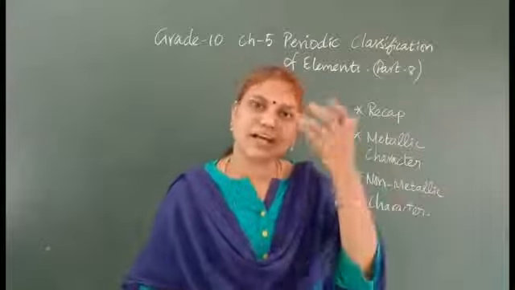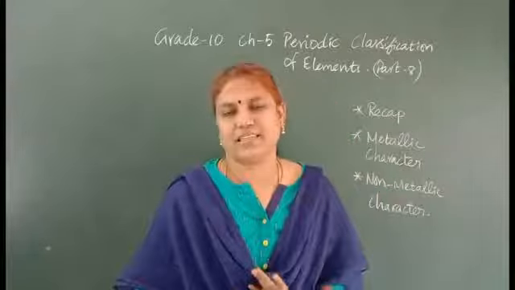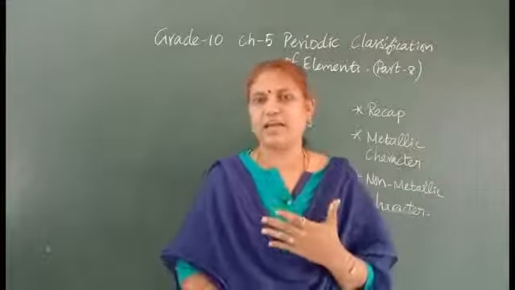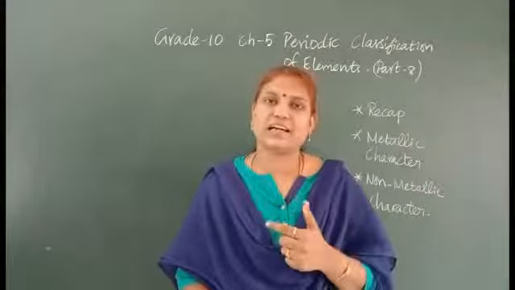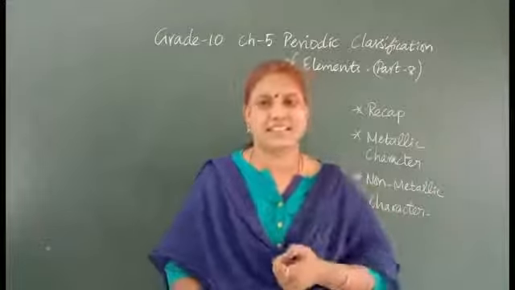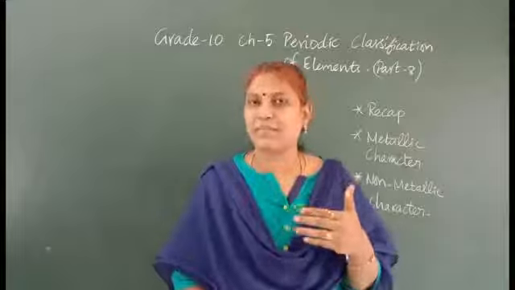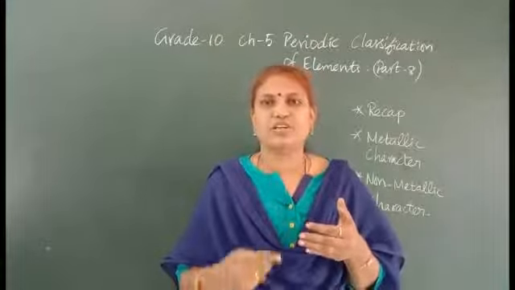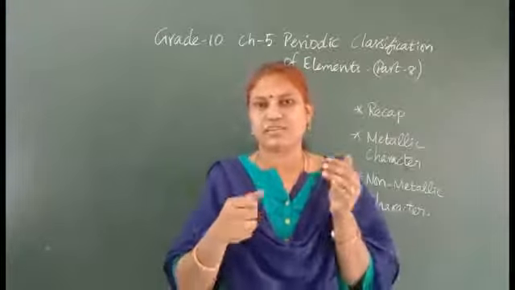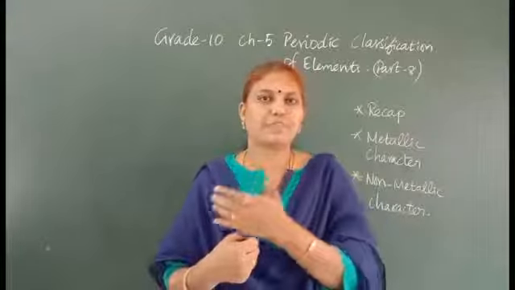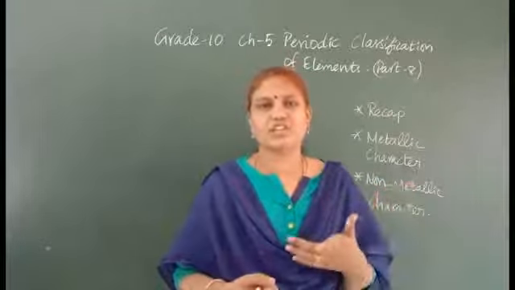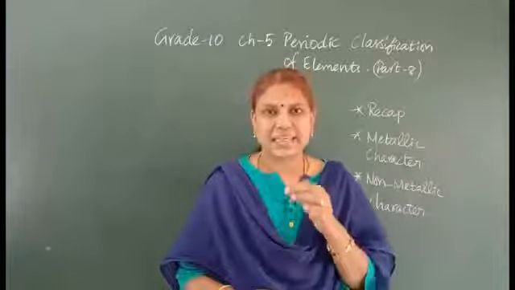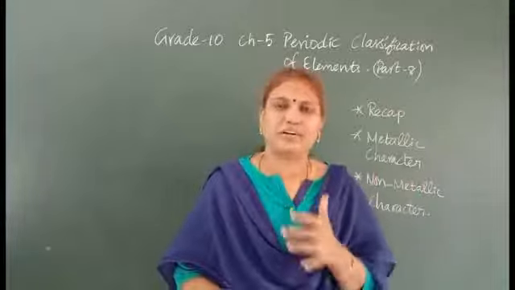The next one we have seen is the atomic size. Okay, can you remember? Yes. In the period, atomic size decreases because it has the same number of shells but the electrons increase by 1 unit, so the nuclear charge and the electrons are attracted. So from left to right it starts to decrease. The atomic size in the period decreases.